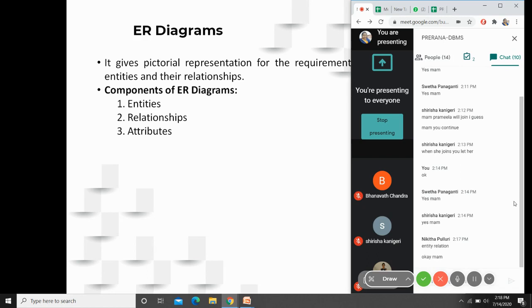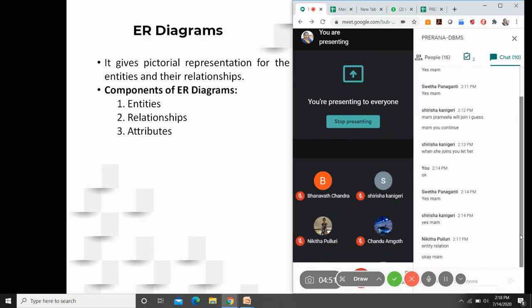So what is the basic purpose of a data model? Can somebody answer? Why do we use a data model? Why do we use a data model?